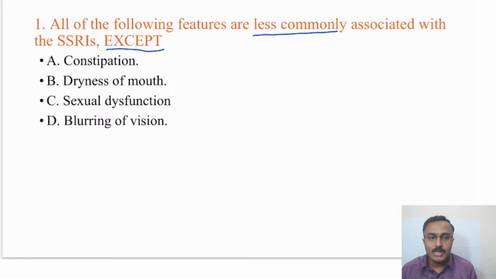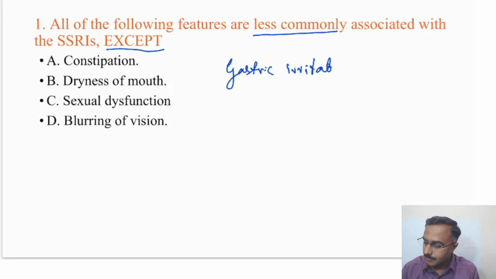So here one needs to know that SSRIs, that is selective serotonin reuptake inhibitors, have gastric irritation, weight gain, and sexual dysfunction.